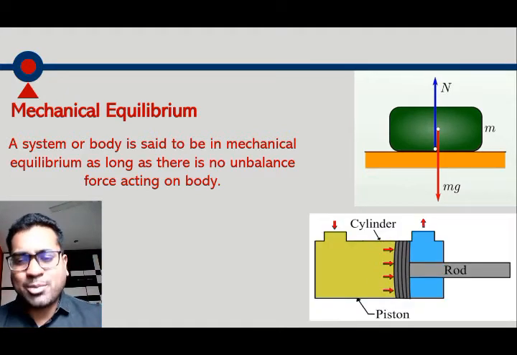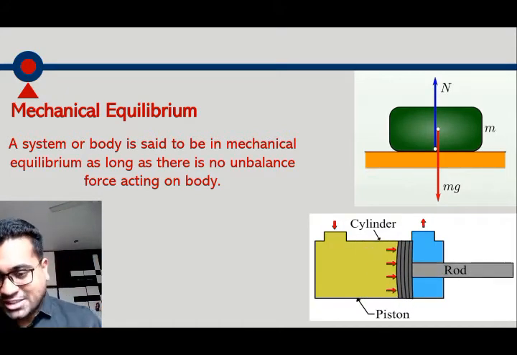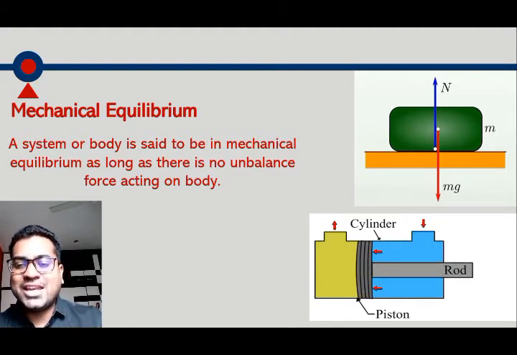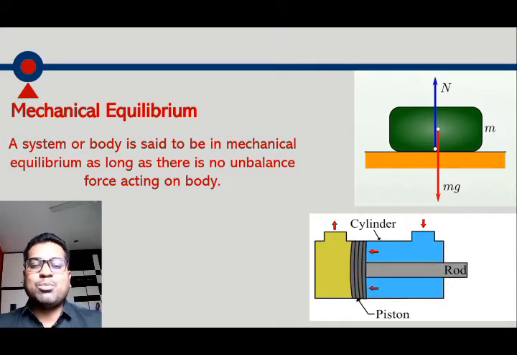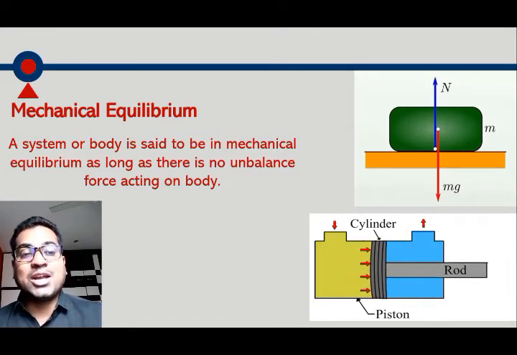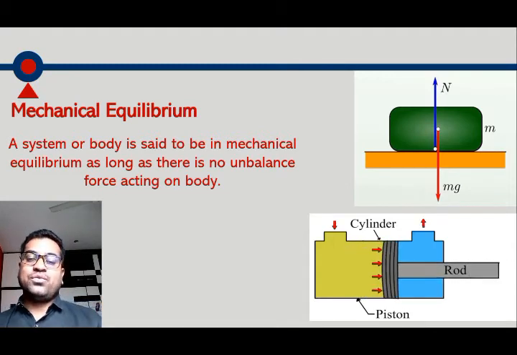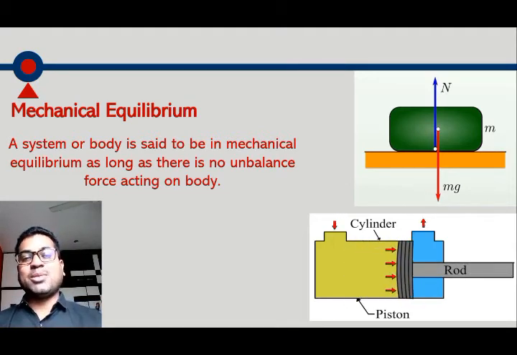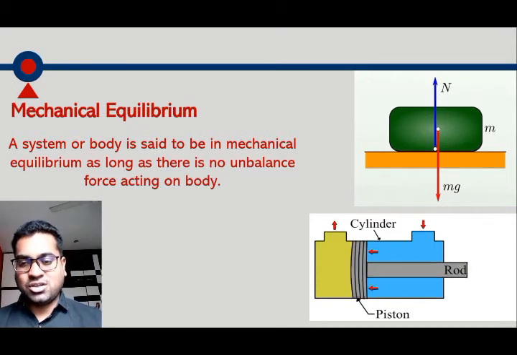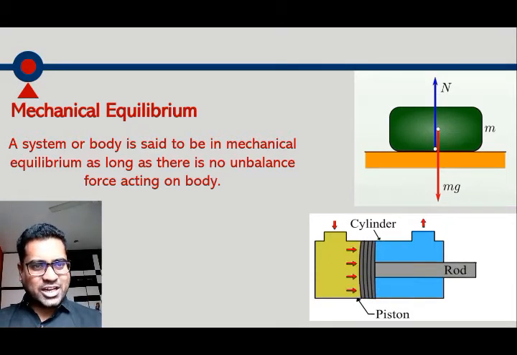So what is the non-equilibrium condition? Again the piston cylinder example. If there is unbalanced force acting from any side of the piston, there will be motion of the piston in the direction of force, so that is mechanical non-equilibrium condition. If there is unbalanced force acting, then it is mechanical non-equilibrium. If all forces are balanced, meaning no unbalanced force is there, then it is mechanical equilibrium condition. Hope you understand about mechanical equilibrium.